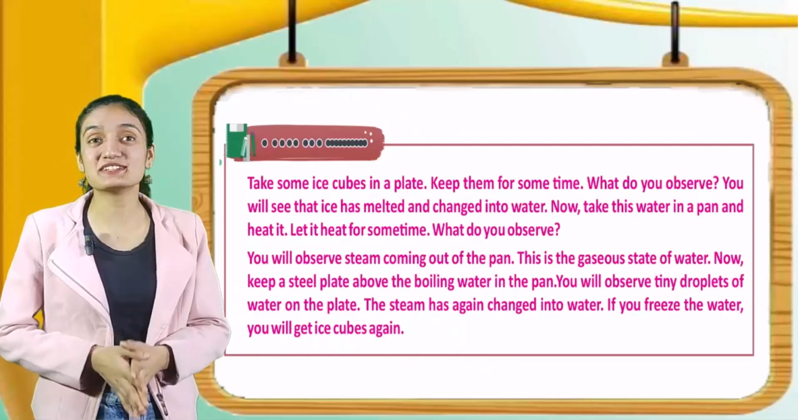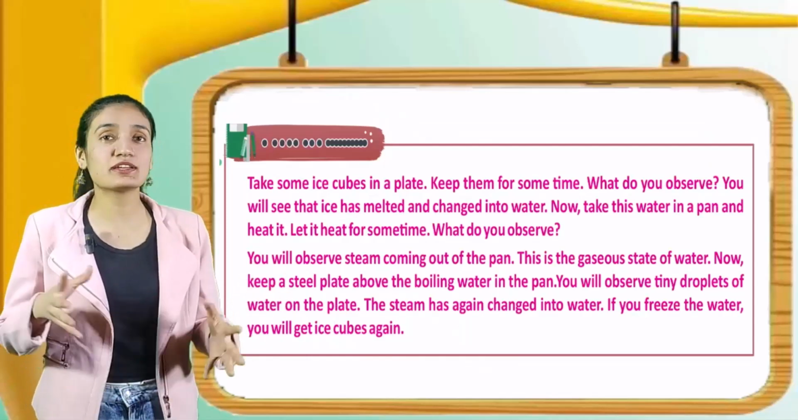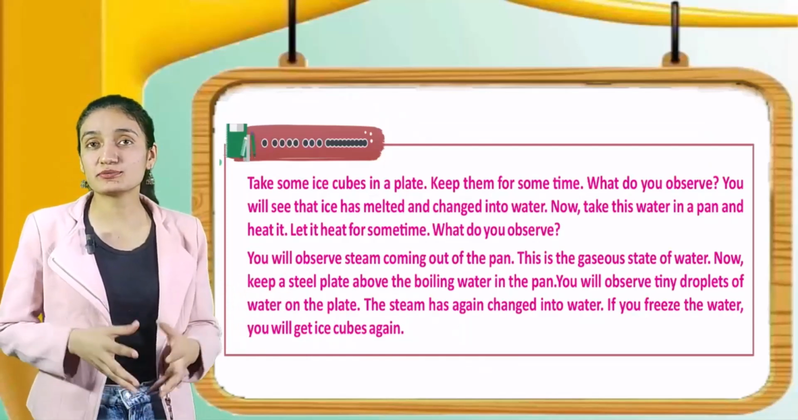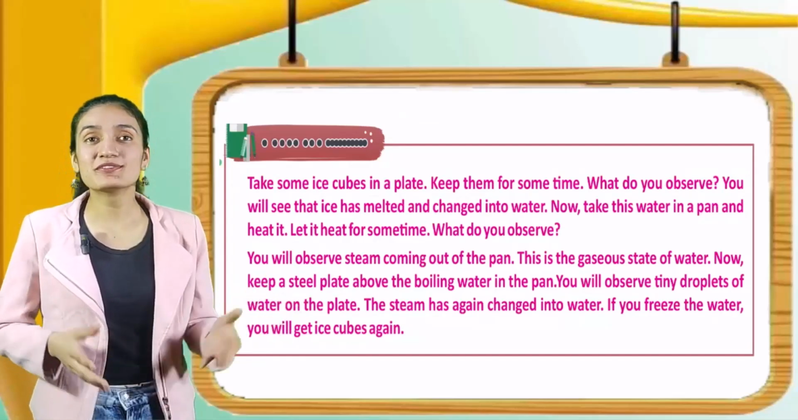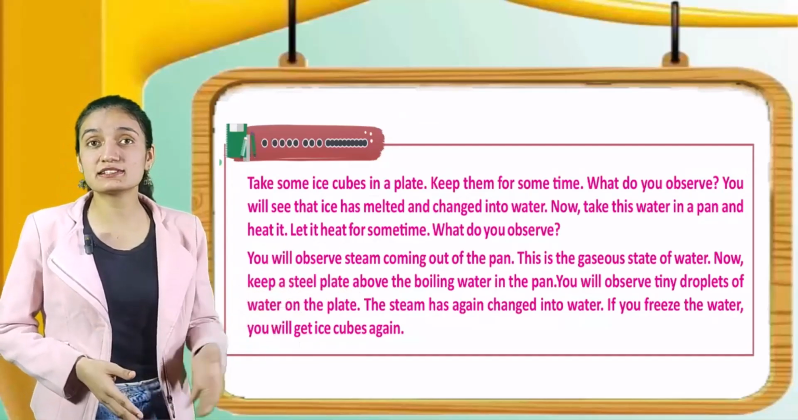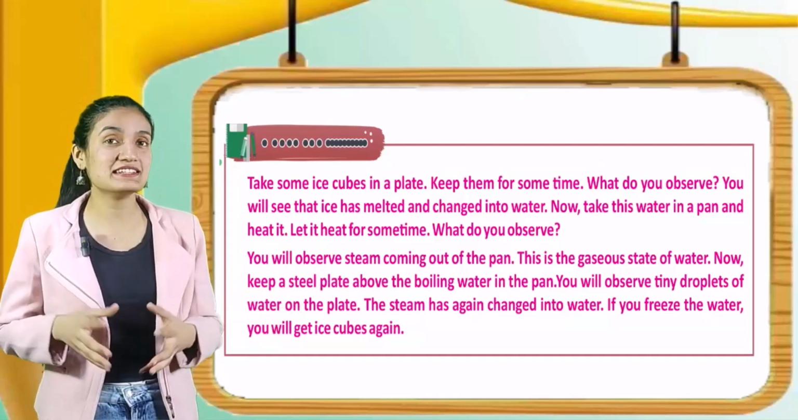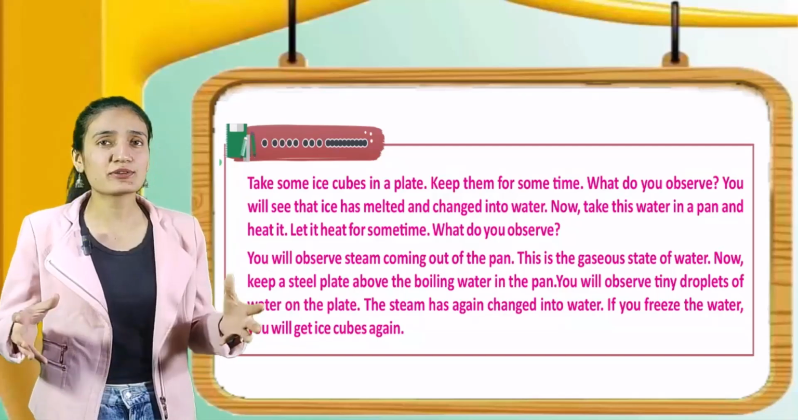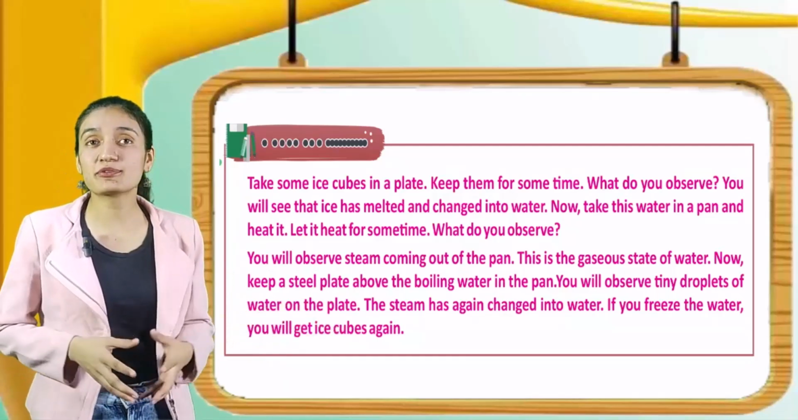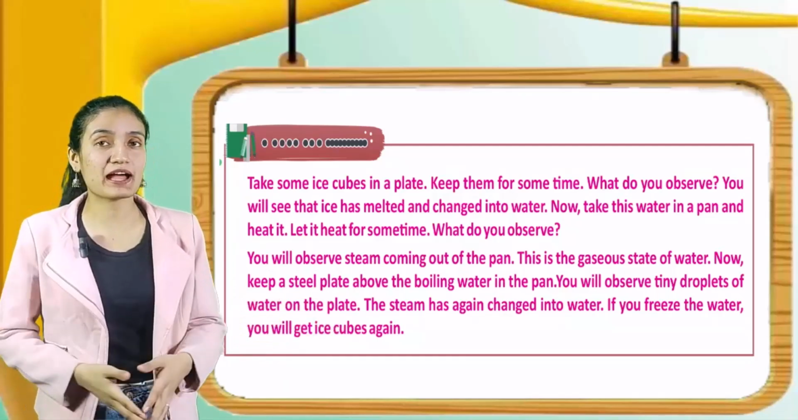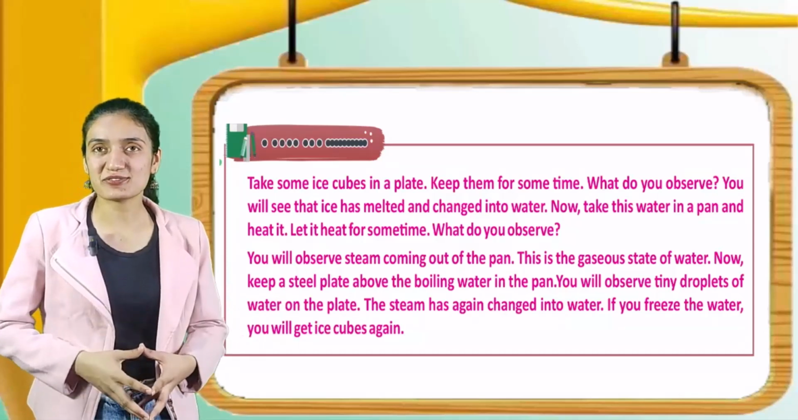Now let's do the activity. Take some ice cubes in a plate. Keep them for some time. What do you observe? You will see that the ice is melted and changed into water. Now take this water into a pan and heat it. Let it heat for some time. What do you observe? You will observe steam coming out of the pan. That is the gaseous state of water.